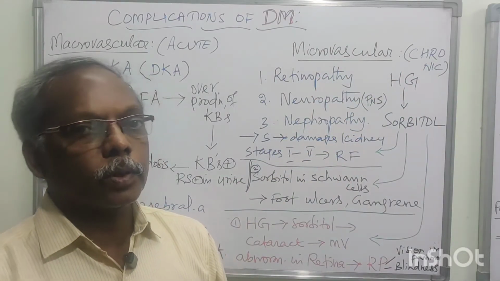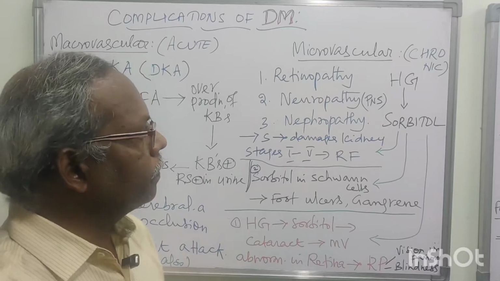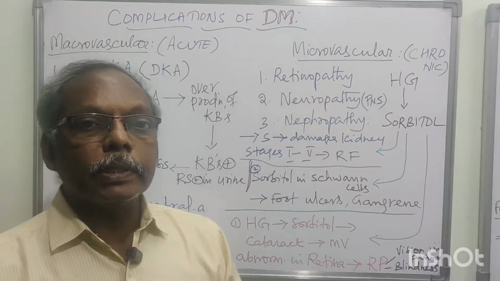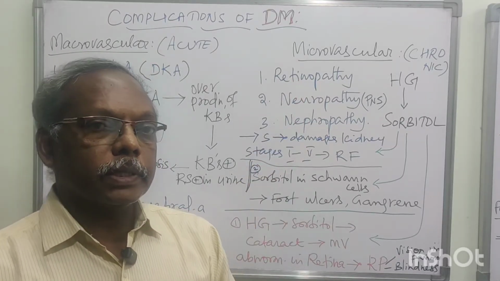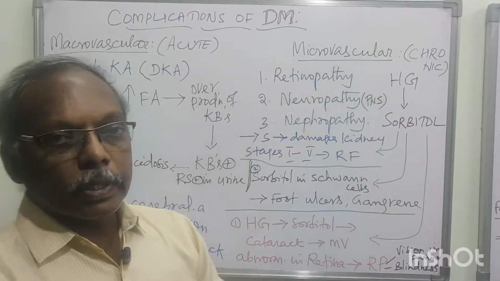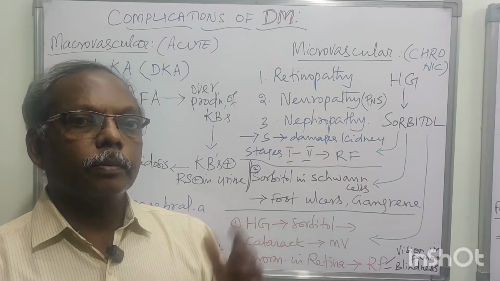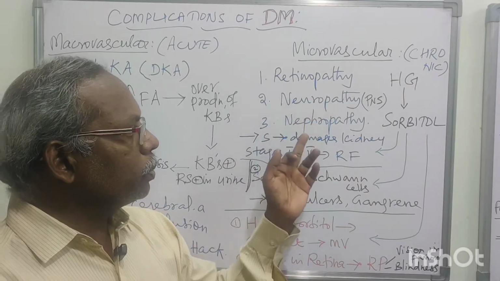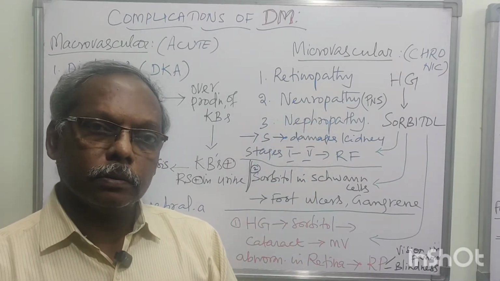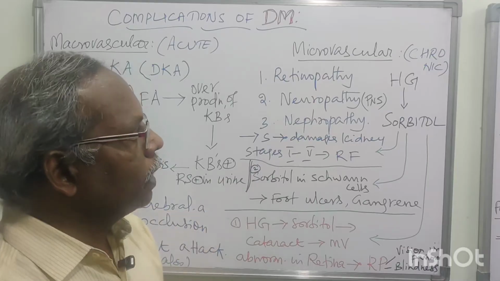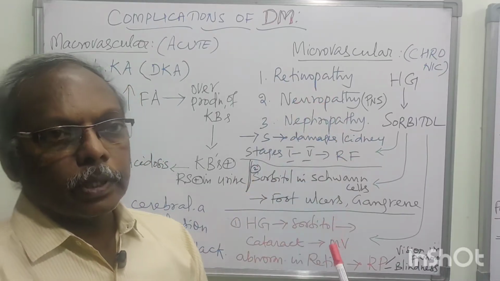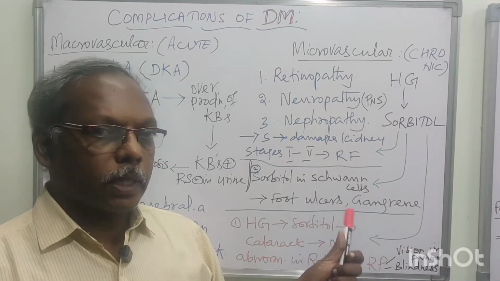Second one is microvascular or chronic. Chronic means long duration, acute means short duration. We have three pathies coming under chronic complications or microvascular complications. Three pathies, P-A-T-H-Y, pathy: retinopathy, neuropathy and nephropathy. Right? Three pathies. So what is the mechanism, or how do these pathies form?